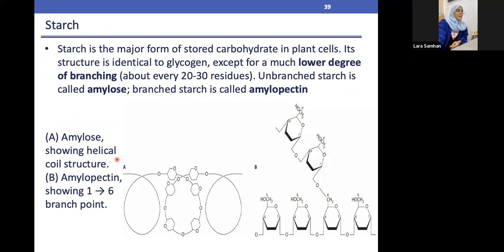As we said, to talk more about the amylose and amylopectin, amylose is basically a linear structure compared to the amylopectin, which is basically branched. So as we can see here, any structure that's linear like this is amylose, and a structure that is branched is basically amylopectin. And we get to know the starch. Starch is the major and most important form of stored carbohydrate in plants, and it can be either amylose or amylopectin. Amylose is not branched, compared to the amylopectin, which is branched, okay?